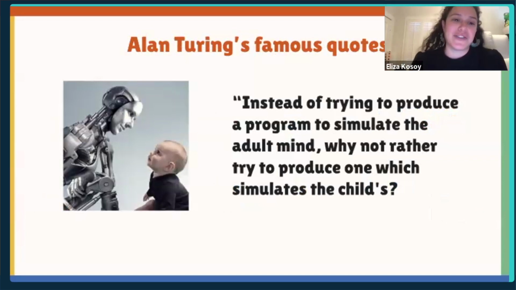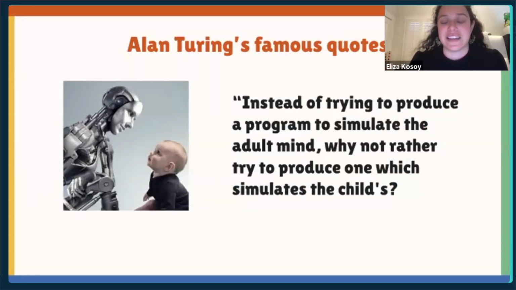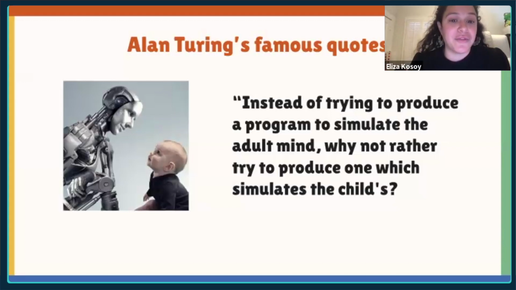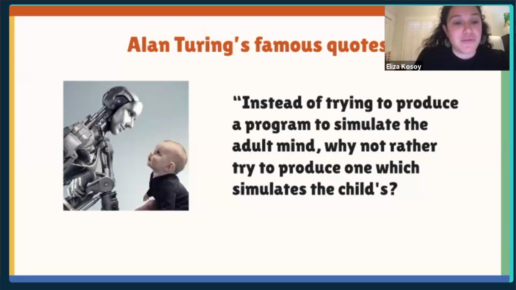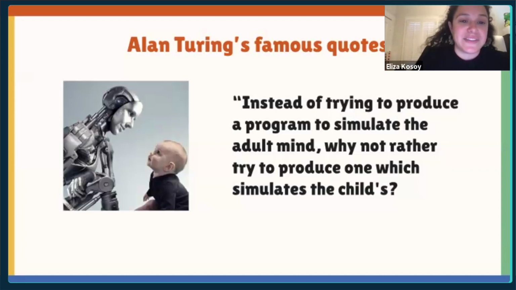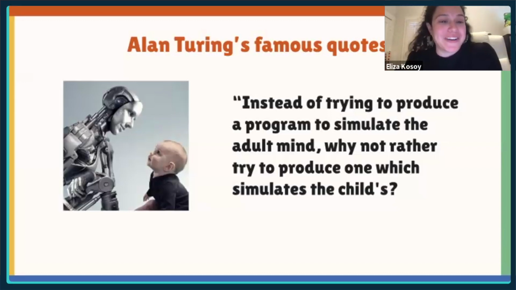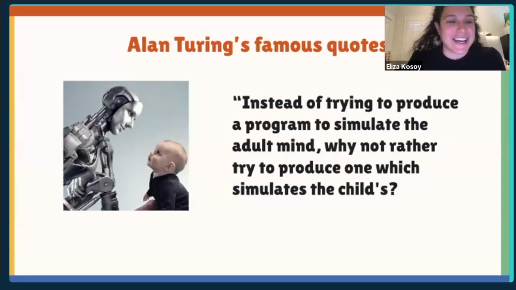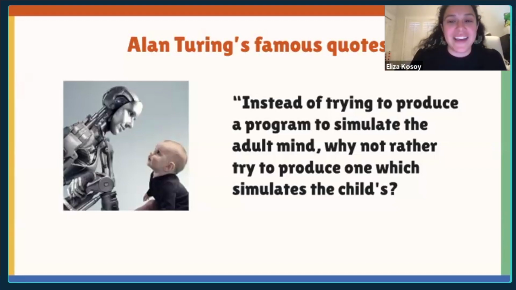I think this is super interesting that he himself was already thinking that perhaps one of the ways to get to true AI or AGI would be from children, because children are the best examples of learners and they're creating their own crazy data sets and learning from them, and they're able to generate their own examples and things like that. So I think it's very interesting, and I'm very motivated by this quote.